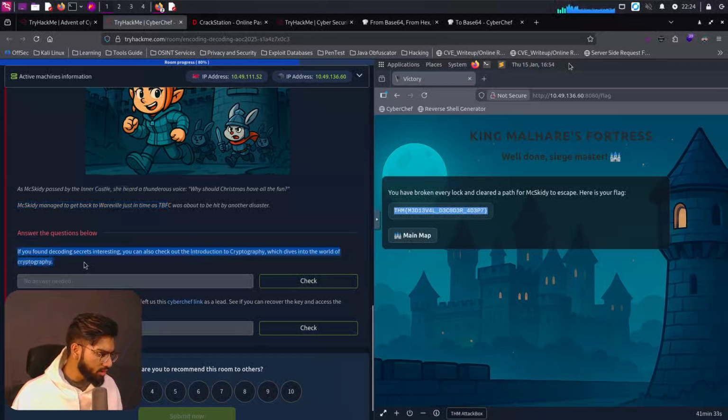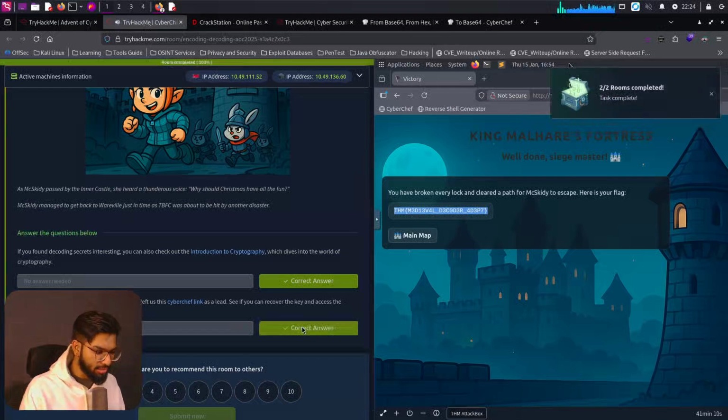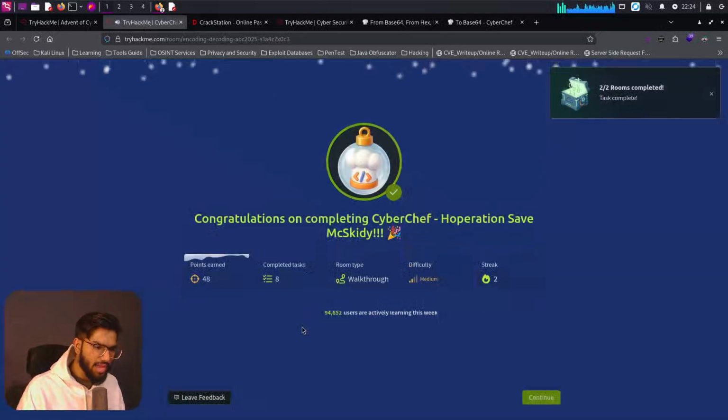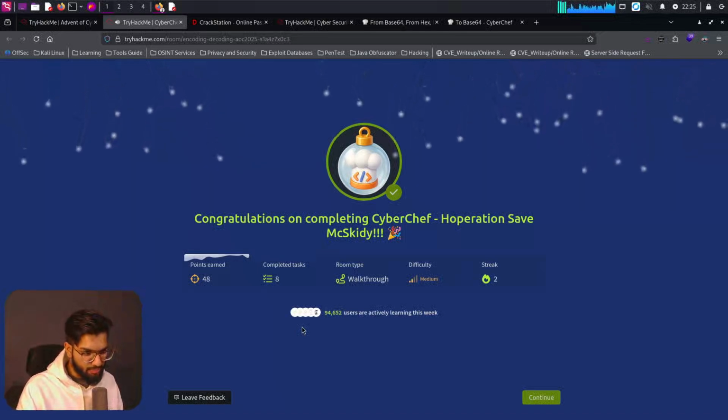If you found the decoding secret interesting, you can also check out the introduction to cryptography room, which dives into the world of cryptography. Let's click on check. And looking for the key to side quest 3, Hopper has left us the CyberChef link as a lead. See if you can recover the key and access the corresponding challenge in our side quest hub. I'll be creating a separate series for the side quest hub, so let's skip that for now, and we can finish with day 17 of Advent of Cyber.